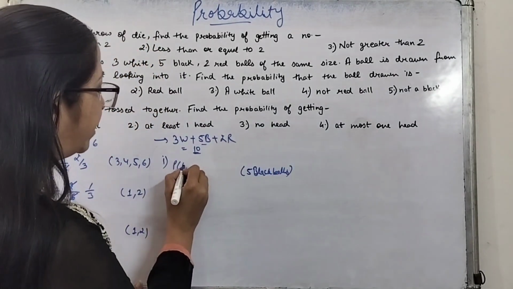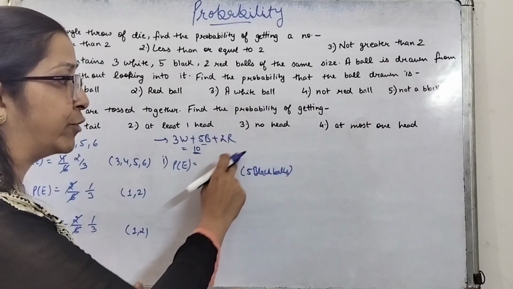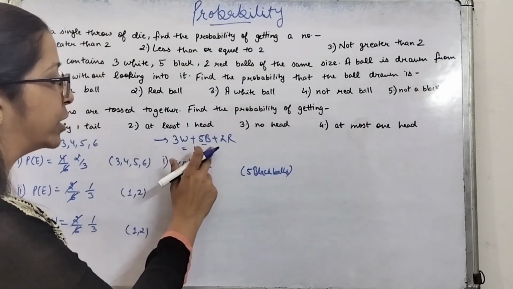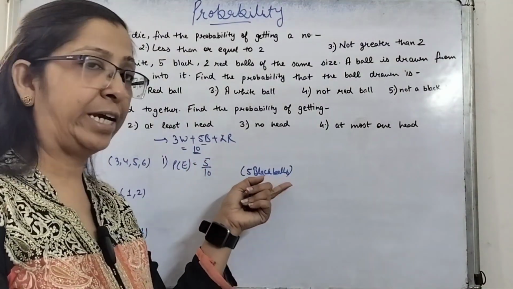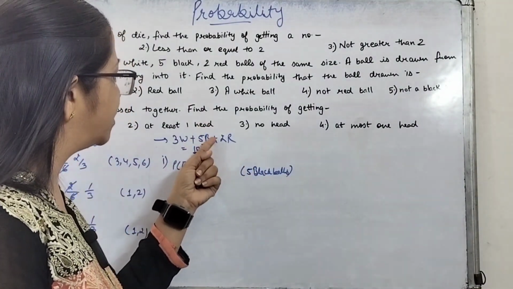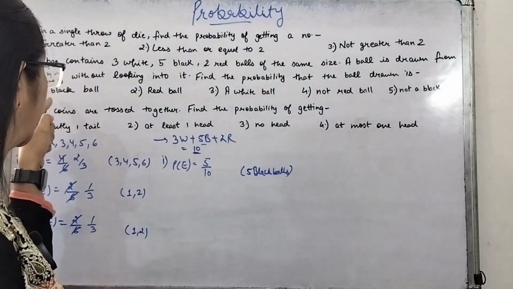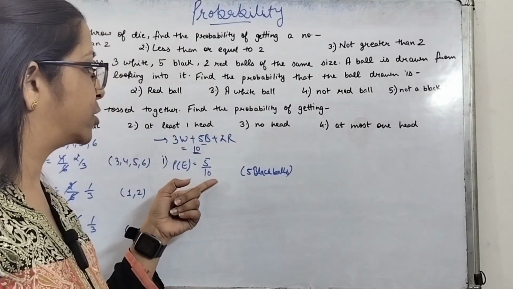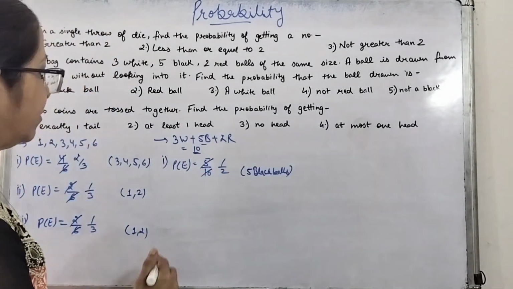So the probability of the event will be 5, the favorable outcomes, over the total possible outcomes, which is 10. Out of these 5 balls, if any ball is picked, it is favorable to the condition. So favorable outcomes is 5 and total possible outcomes is 10. So the probability will be 1 upon 2.